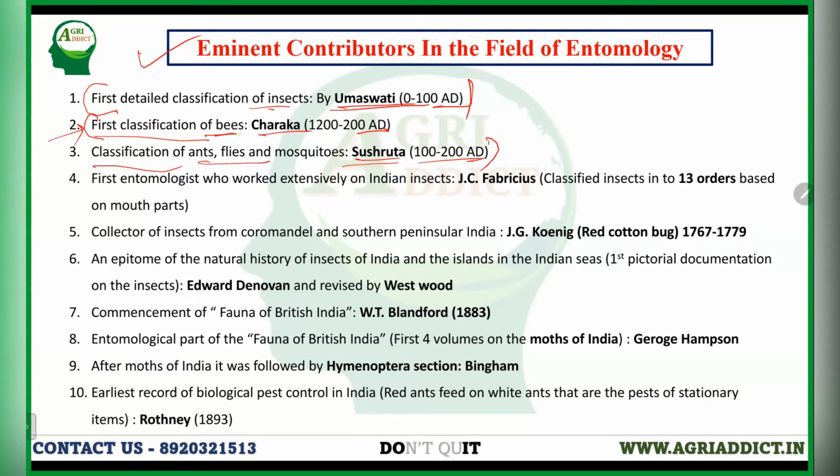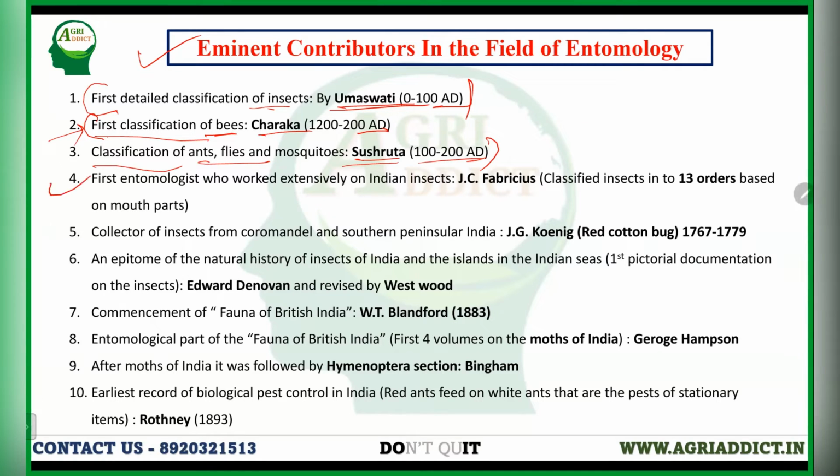You can remember this by this fact, like B comes before C, so bees were classified by Charaka. I just remembered by this rule because sometimes it's confusing who classified ants and flies, and who classified bees; there is confusion between Charaka and Susruta.